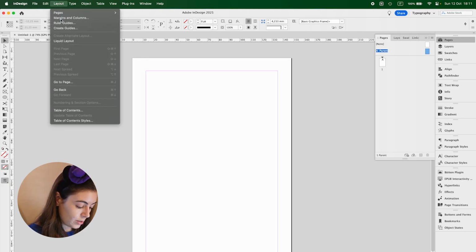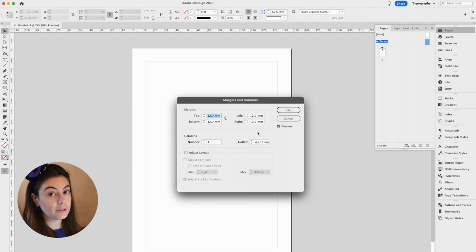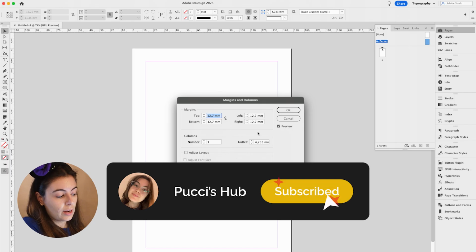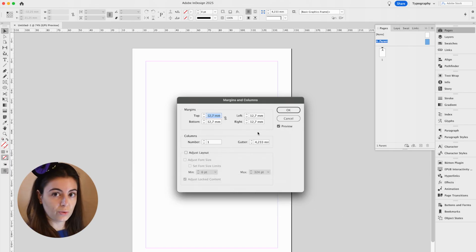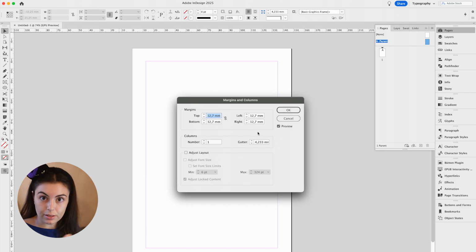For the margins, okay, I have it in millimeters. Hopefully you have it in inches or your preferred measure, but hopefully you can follow along. 15 millimeters, it's about this. I don't know if you can see it. It's comfortable as a space because it allows you not only to write in those 15 millimeters, but also if you want to add notes like date, or maybe it says for, I don't know, Hannah, someone, it's comfortable.